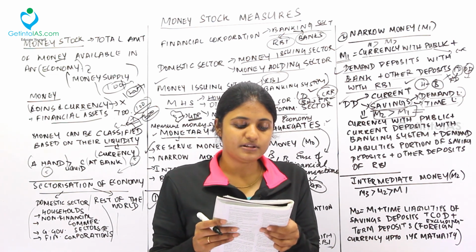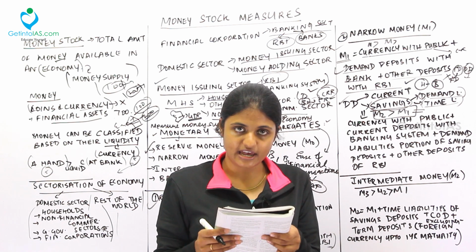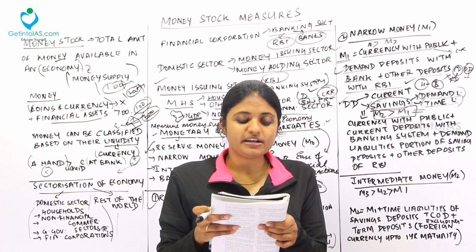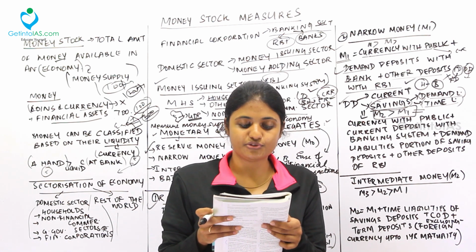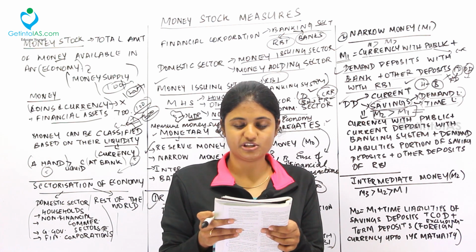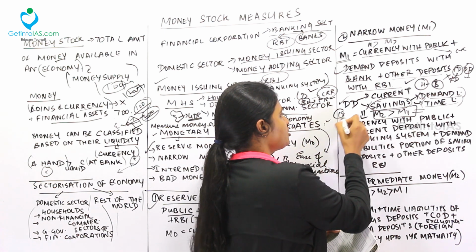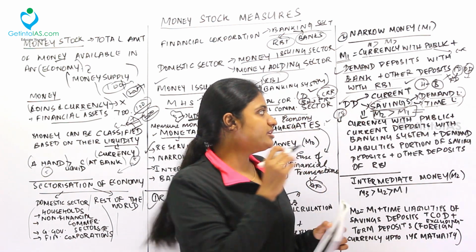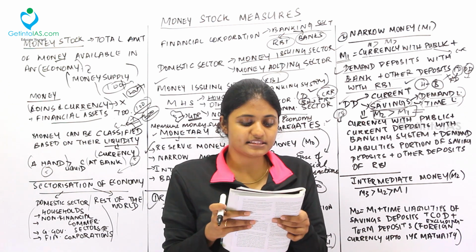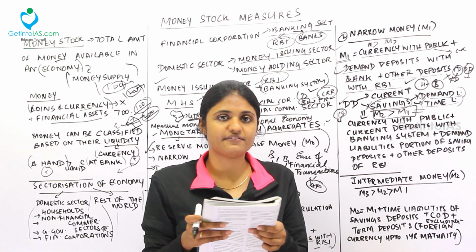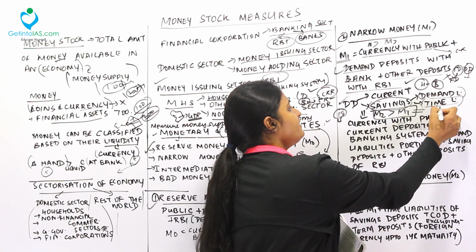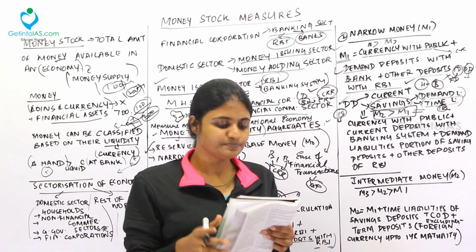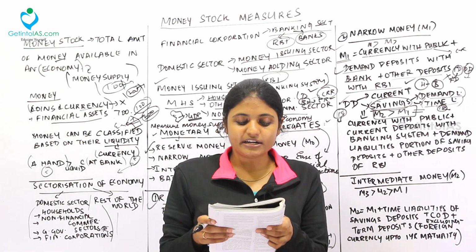You know that. For example, a saving deposit made in the name of a child may be deposited with the condition that it can be withdrawn only after the child becomes a major. If the child becomes a major, at 18 years, you can withdraw the money from the bank account. That is called time liability. Demand means whenever you want, you can take that. This is an example of the time liability portion of saving deposit. Until the child turns 18, you can't take that money from the bank. So in M1, only the demand liability portion is included.